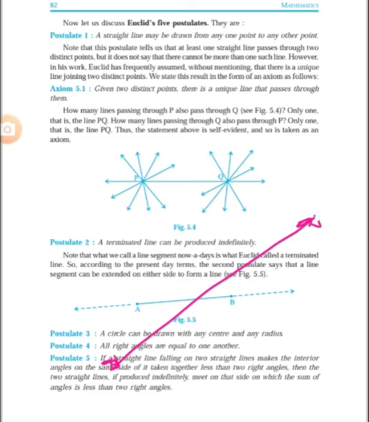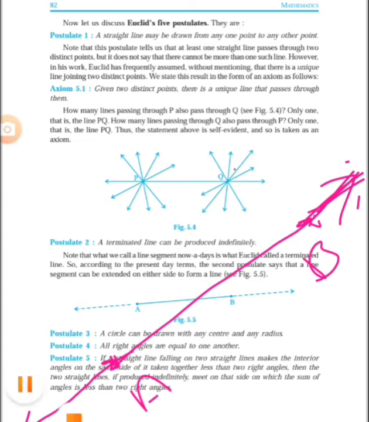That means it has end points, suppose A and B, but we can start moving from these 2 points and produce it, and it can be produced indefinitely. That means it can go till infinity, if we produce it from both sides.